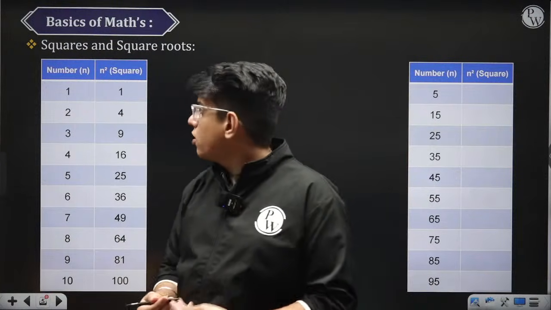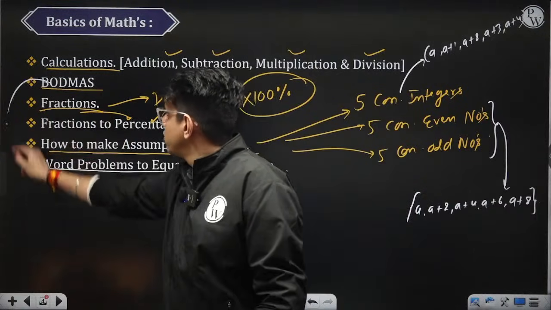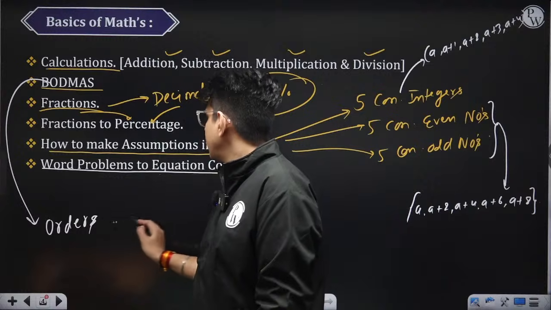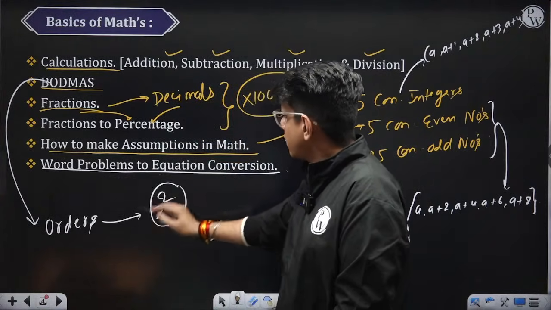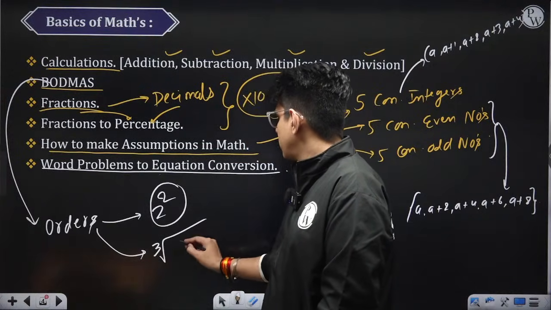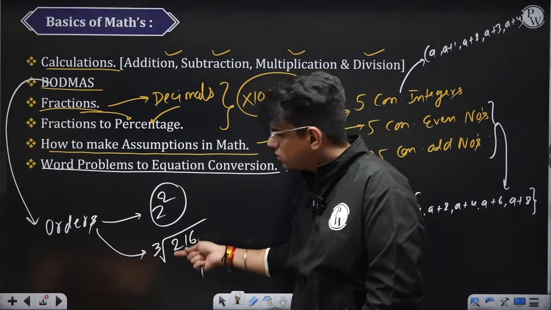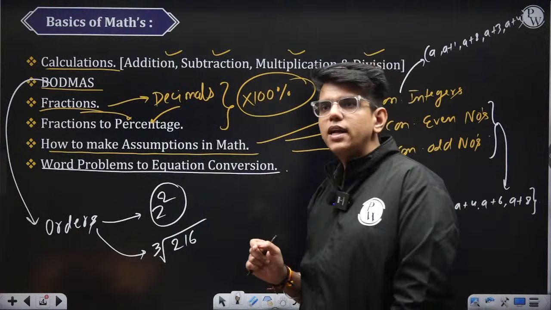What is the meaning of order? Here, orders. So basically all these types of things, 2 to the power 2, right? This is an order thing. Cube root of, suppose 216, this is an order thing. So first you should solve all these orders and then you should move to division. Okay, Sonali, is it clear now?